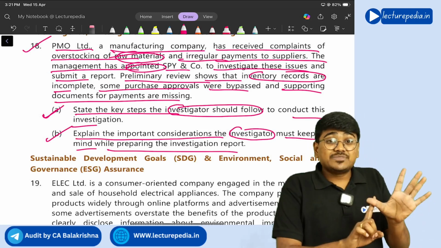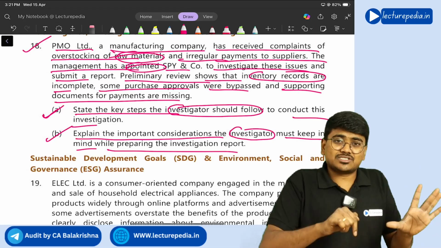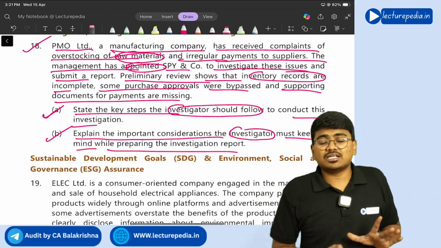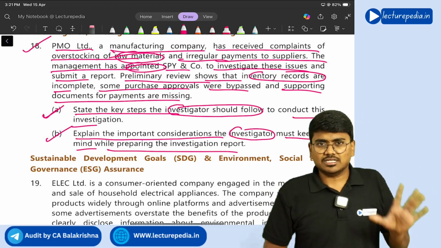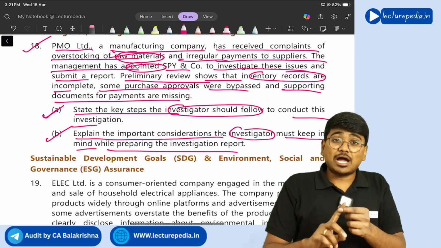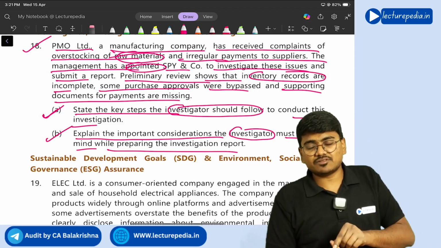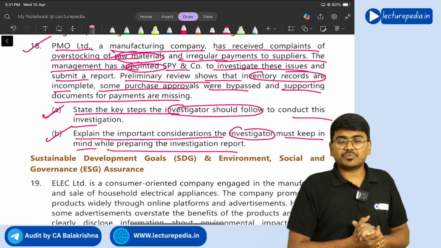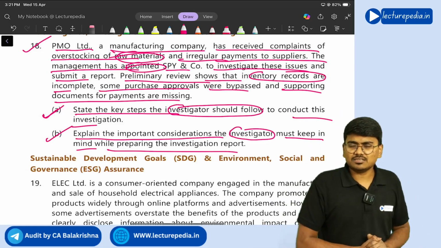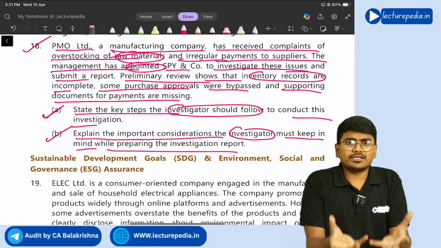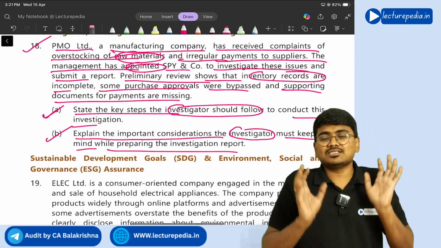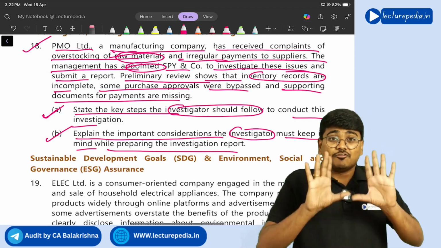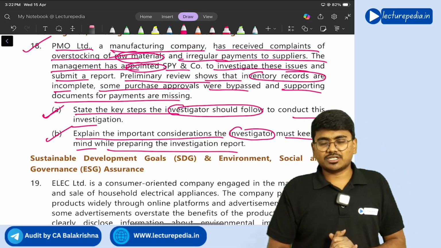And objective and scope of this investigation should also be clearly mentioned in the investigation report. And if you have taken any assumptions for this investigation, those assumptions should also be clearly mentioned in this particular investigation report. These are points that should be considered by the auditor while framing the investigation report.